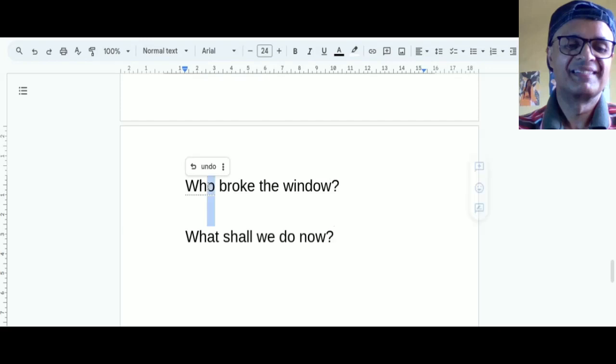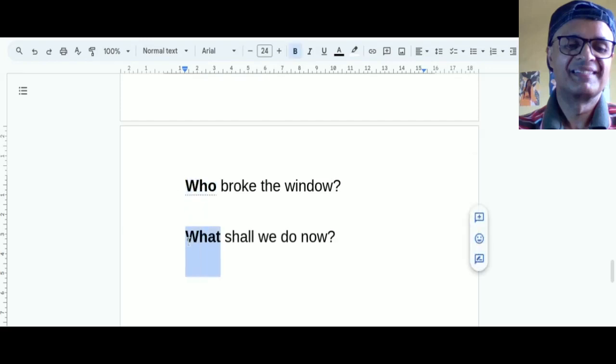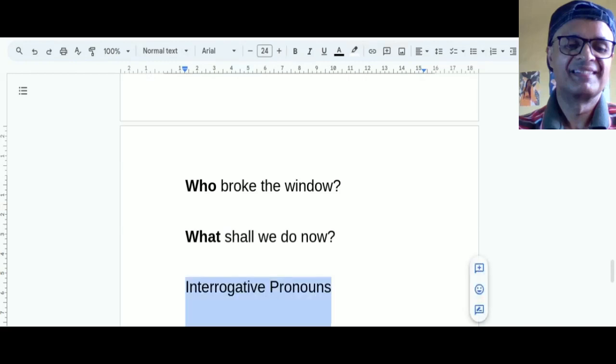Who or what, this refers to a noun, of course, stands instead of nouns but also asks questions. Therefore, it is called interrogative. Interrogative pronouns.